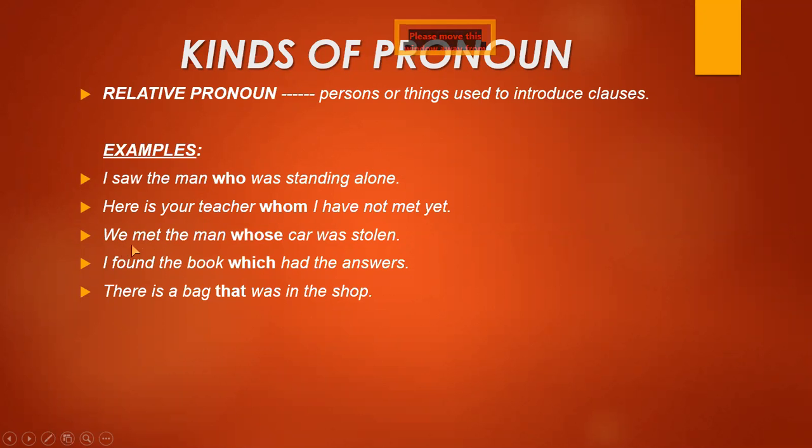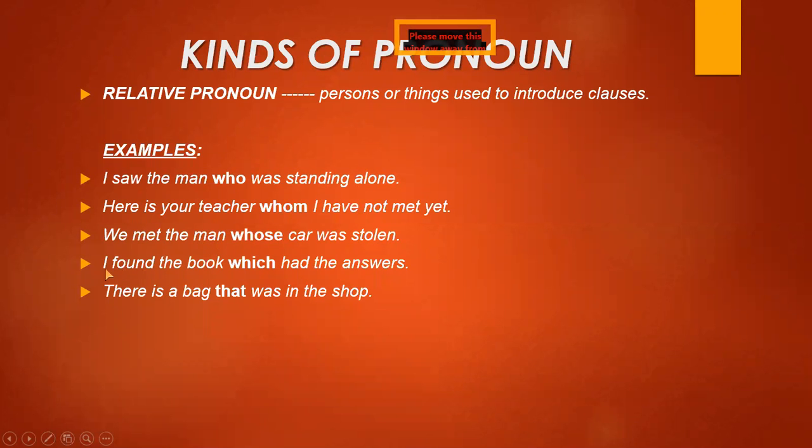Next example is, we met the man whose car was stolen. Now again, you can see the second part of the sentence is a clause, as it has a verb, stolen, here, and whose is the relative pronoun which joins the sentence here, and whose is used for men. Again, you can remember this thing in the mind that whose is the relative pronoun which is used only for the persons.